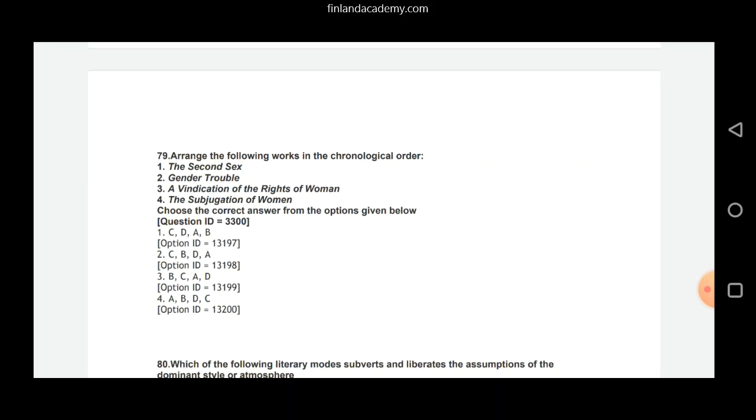So now if we look at the order, first of all, we have C, A Vindication of the Rights of Women by Mary Wollstonecraft, published in 1792. Then we have D, The Subjection of Women, in 1869. Then we have A, that is The Second Sex, in 1949. And in the last, we have Gender Trouble by Judith Butler, published in 1990. So if we look at the correct order, it is C, D, A, B. Option 1 is the correct answer here.